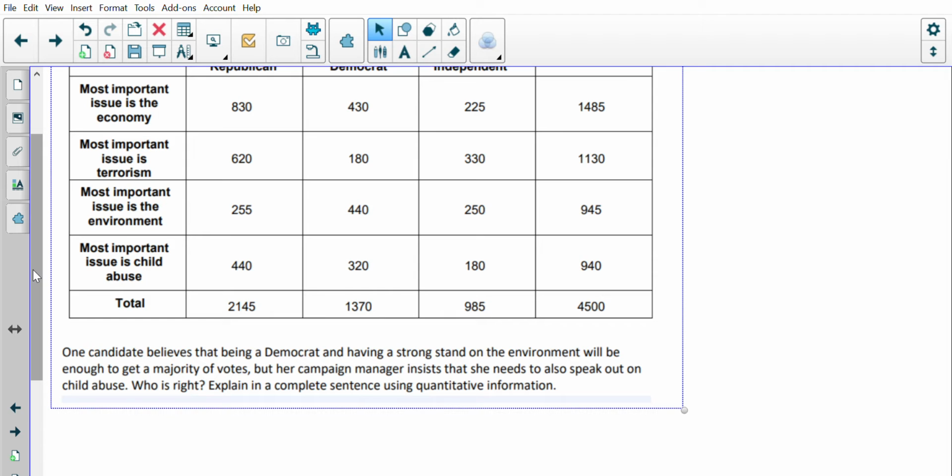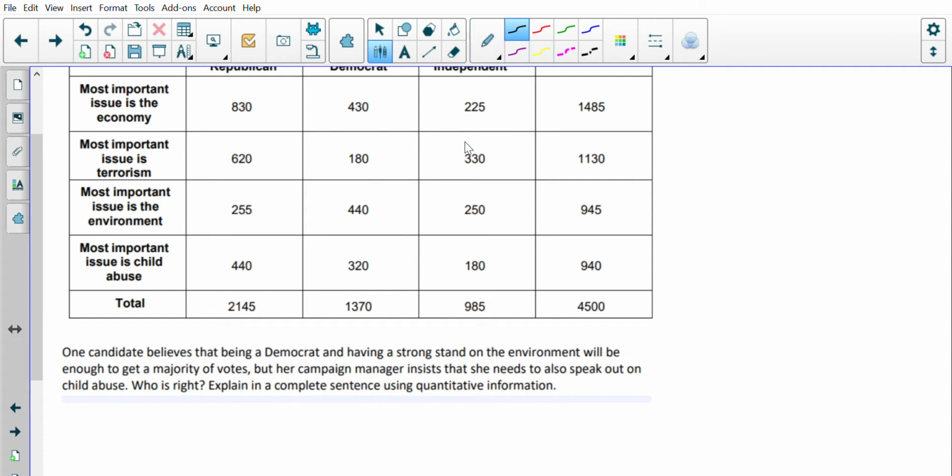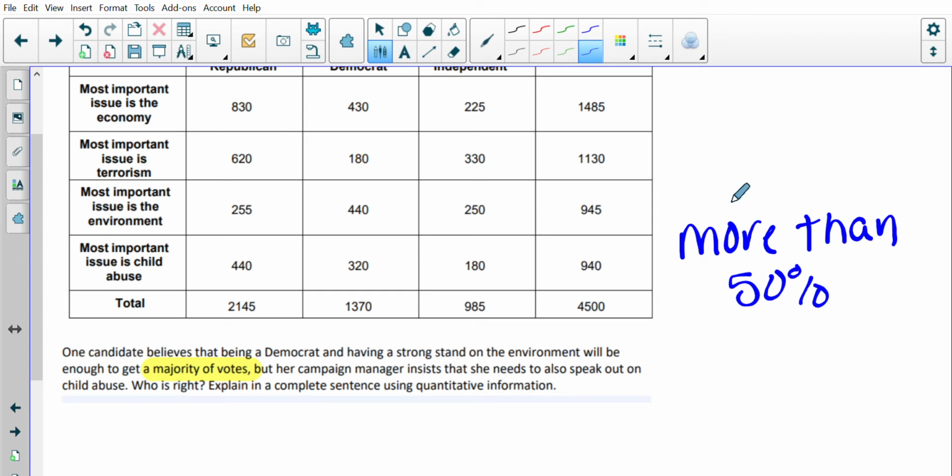Something we have to understand: when it's asking for majority of votes, we got to know what it means by that. Majority of votes is going to be more than 50%. That's what majority means in this case. So when I find my answer, if it's more than 50%, I say that person is right.